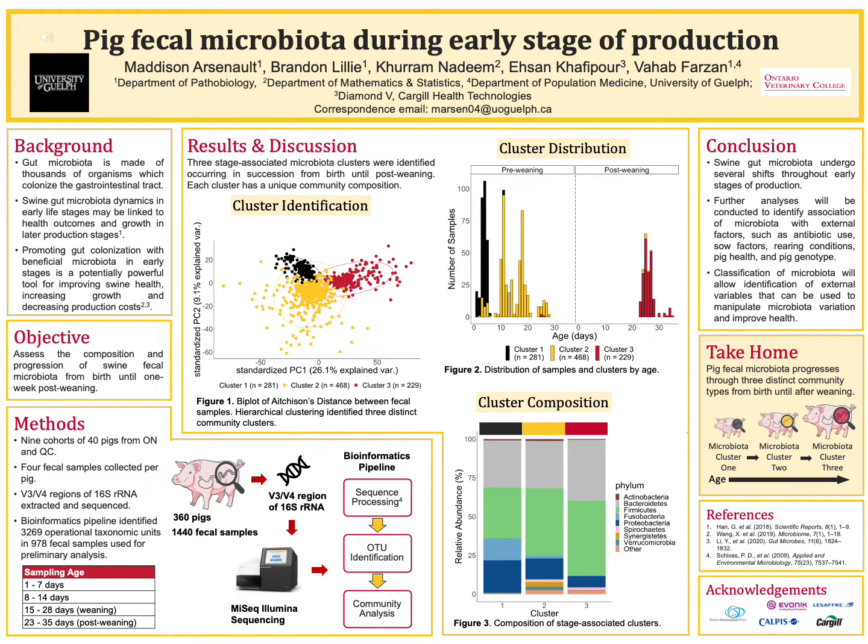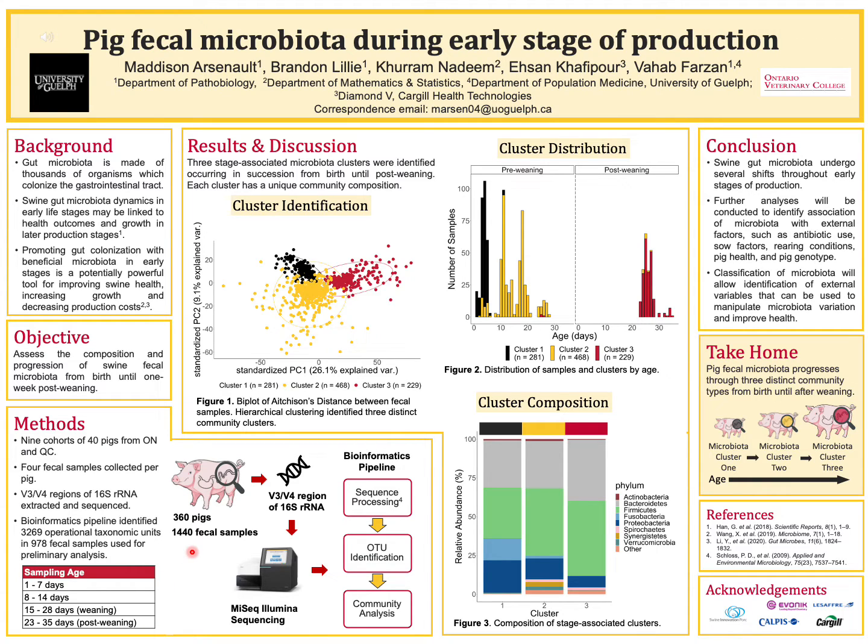This was a longitudinal study of 9 cohorts, each containing 40 pigs. Each cohort was located at a distinct farrowing source across Ontario and Quebec. 4 fecal samples were collected from each of the 360 pigs in this study, and the sampling ages are summarized below in the bottom left table.